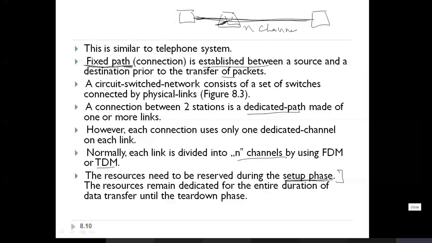Each device will keep on sending data. Is there any time limit if you want to talk to your friends? There is no time limit, so you can keep on communicating. Once you decide not to communicate, the connection can be closed. That is tear down, ending or closing the connection. That means there is a setup phase, then a data transfer phase, followed by a tear down phase. Circuit switching has three phases.